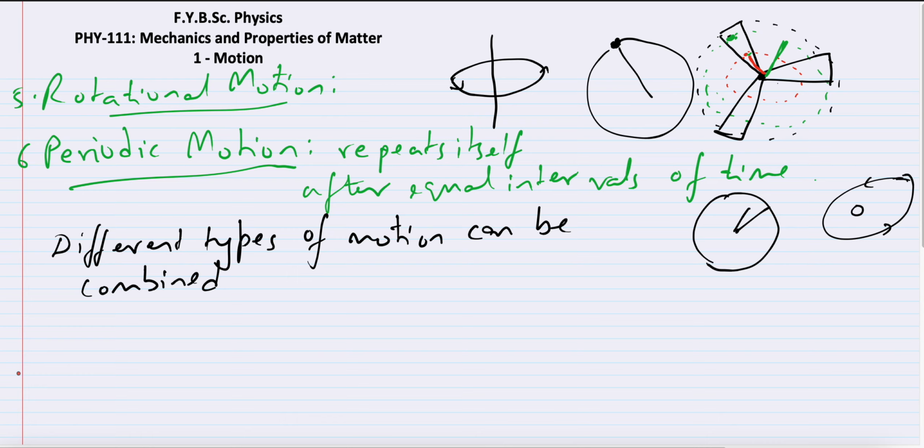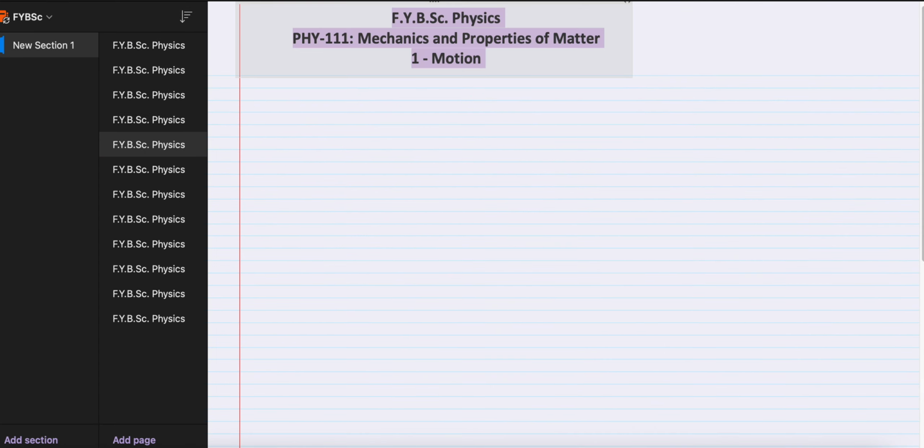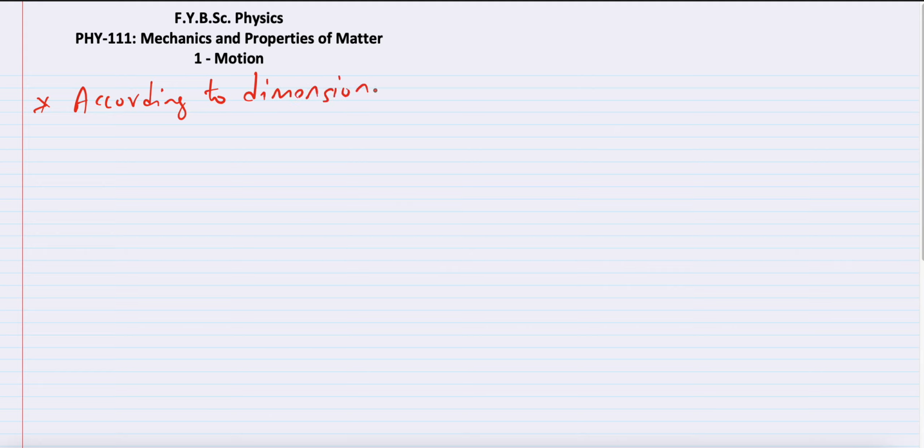All right, one more important thing. This is a classification based on how the motion is taking place. There is one more classification that we can take. Okay, let me take a fresh page. I'll keep reminding, please write with me. So I'm taking one more type of classification. We can also classify according to dimension, or dimensions.